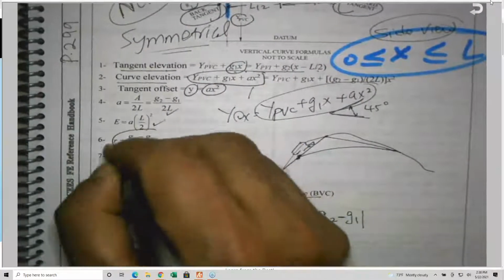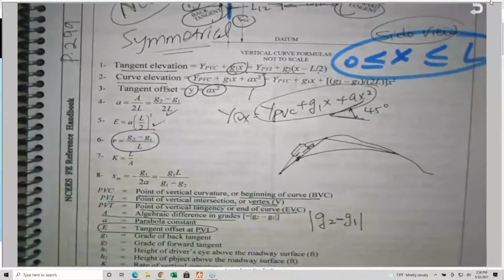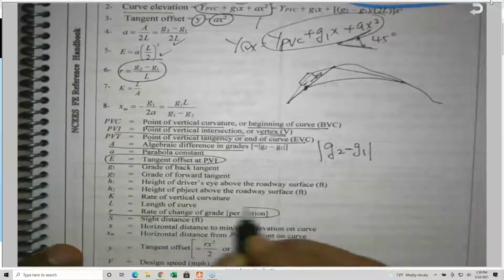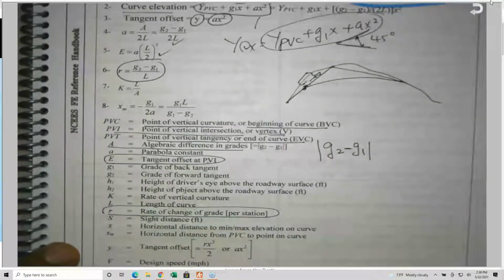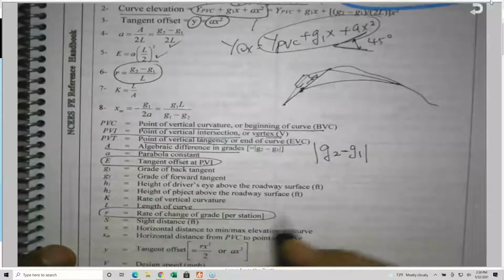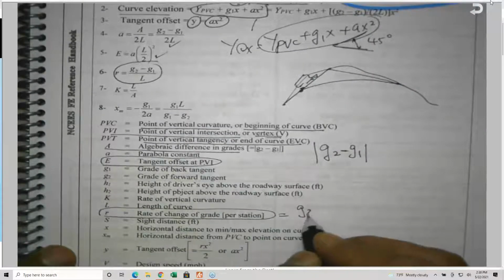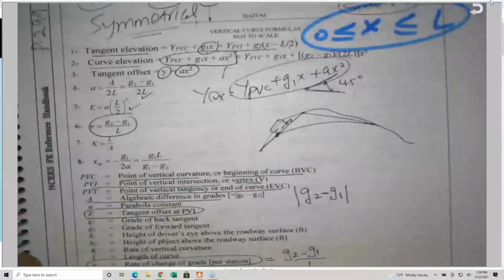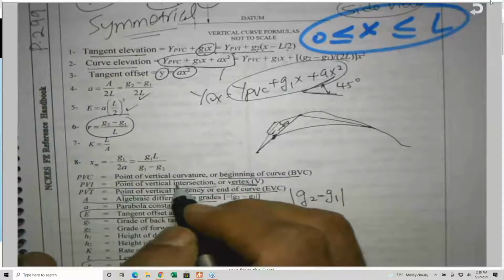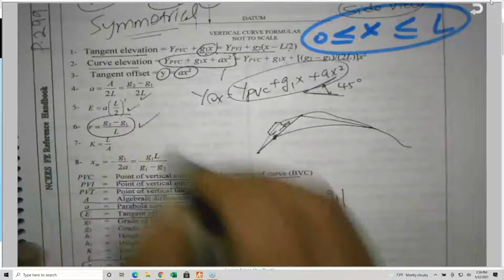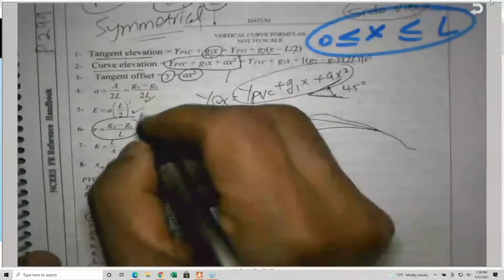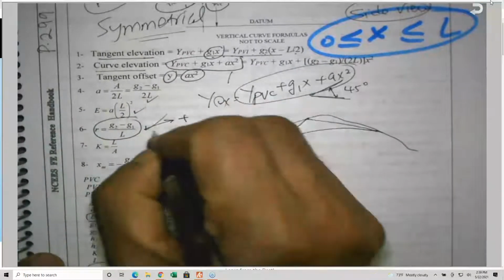R does have a name, very important. R is called the rate of gradient change per station. R, by the way, is G2 minus G1 divided by L. I believe it's given somewhere here. Yeah, here it is. And the R could be positive, it could be negative, as we're going to see in the following page.